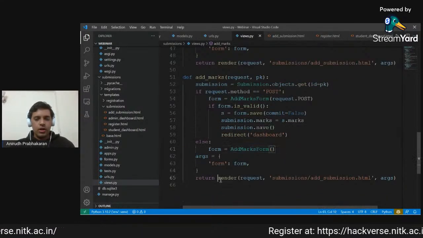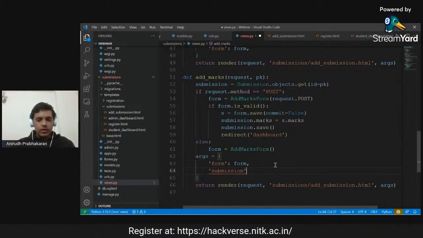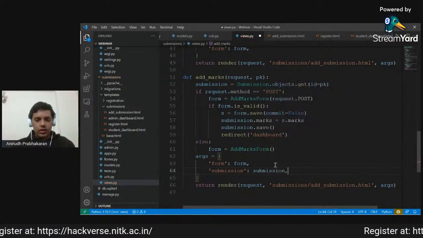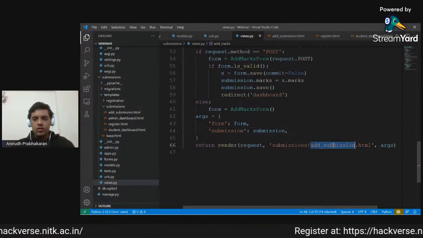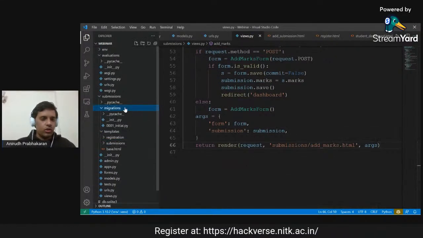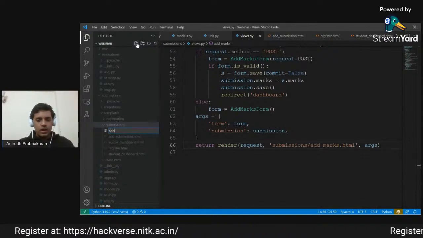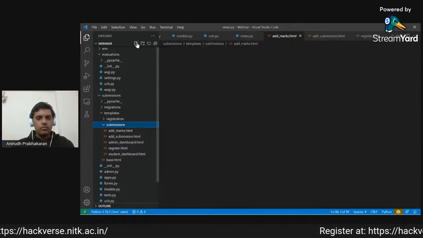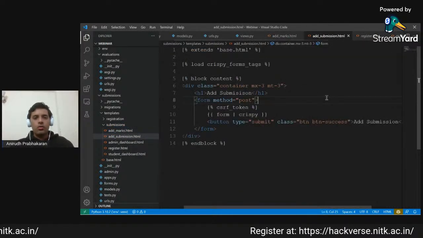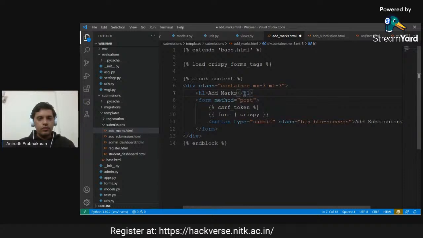Okay, so now we'll save it and we go back to our dashboard. Otherwise we show the marks form. Okay, and in this we should also render our submission so that it can be showed on the front end. So add marks. Now similar to the flow we have been doing till now, we create a new template for submission. So add_marks.html. We will copy most of this code because it isn't very different.